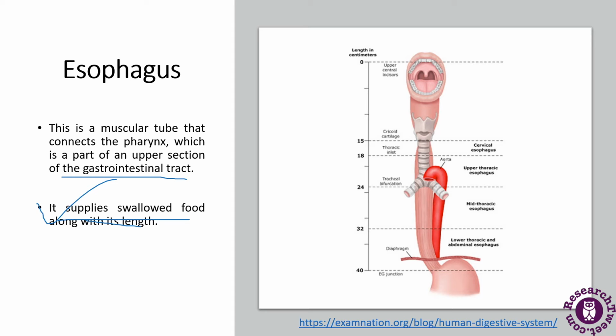The esophagus plays no role in the chemical digestion of the food. Its sole purpose is to conduct the food bolus from the mouth to the stomach. It's just like a way that is being provided for the food to reach the stomach. Its role is only to conduct the food from the mouth to the stomach.